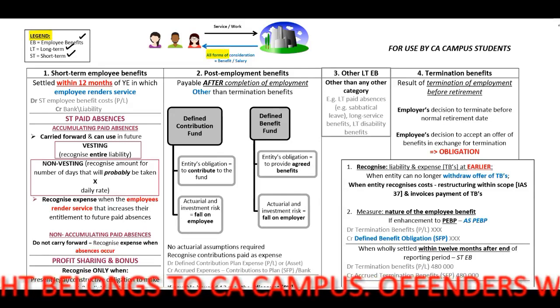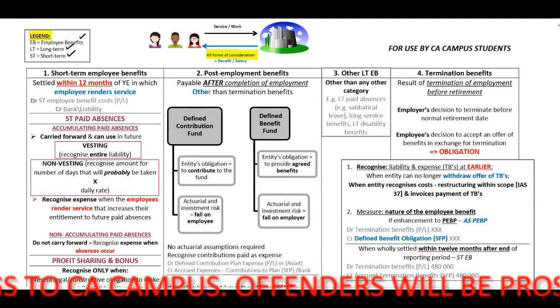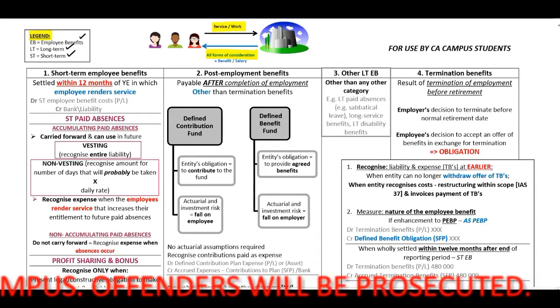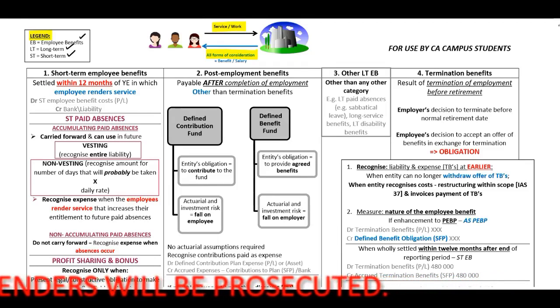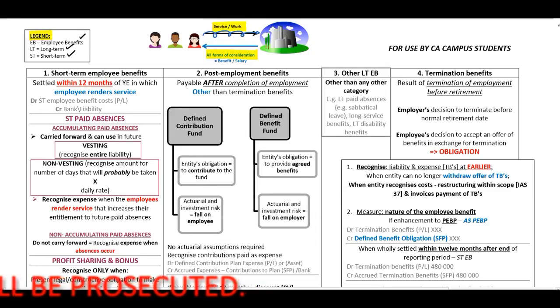This will be all forms of consideration paid by an entity to employees in exchange for services or work rendered by the employees. And this can also include termination of employment. The types of services that can be provided by the employees to the entity can be full-time, part-time, permanent, casual, temporary. And when we look at all forms of considerations, this will be benefits or salaries. And benefits can be paid either to employees, dependents, or even beneficiaries.